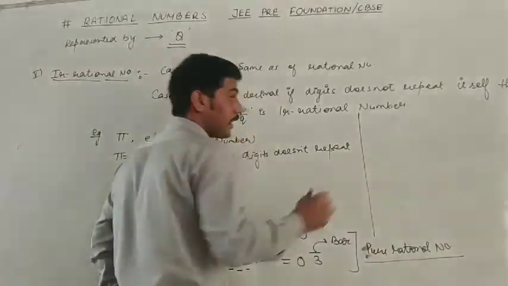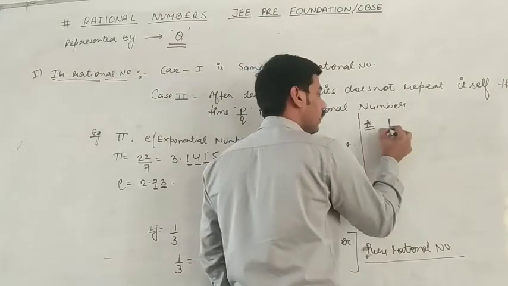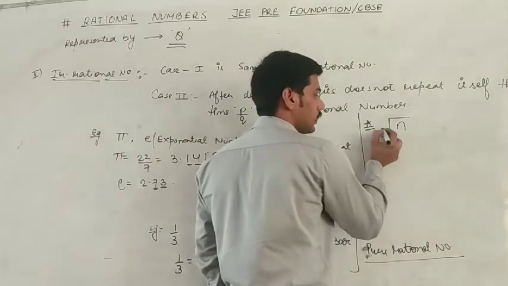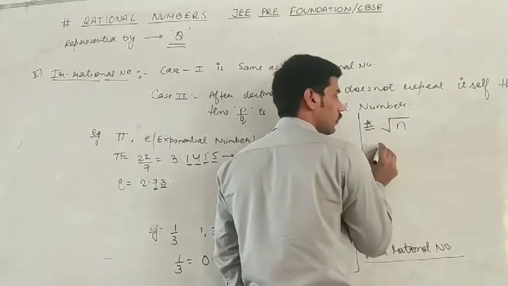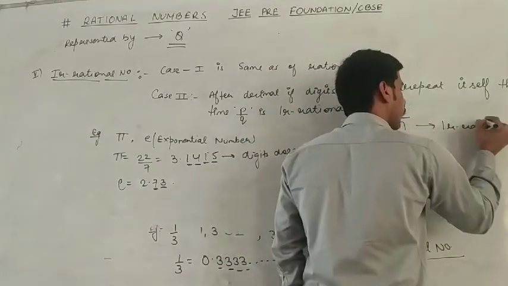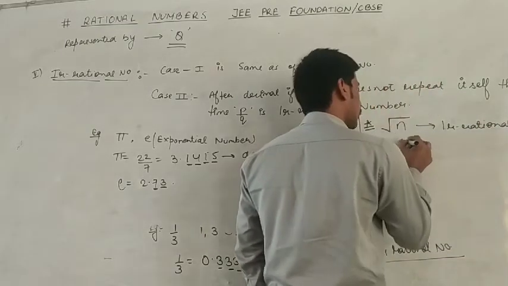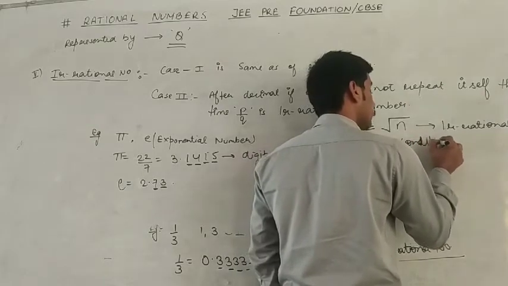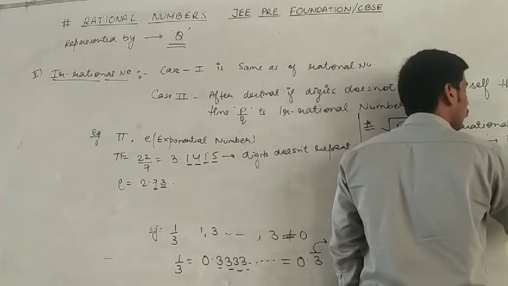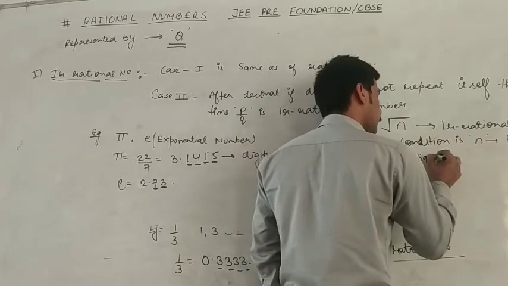And the next is any number in the form of an under root. Any number which is in the form of a square root is an irrational number. But the condition is that n is not a perfect square.